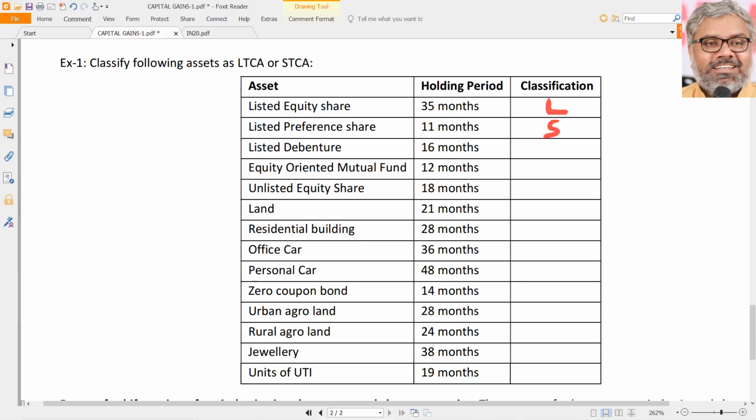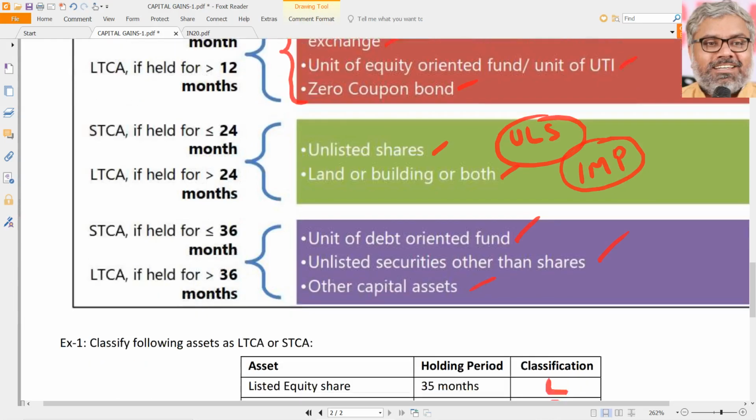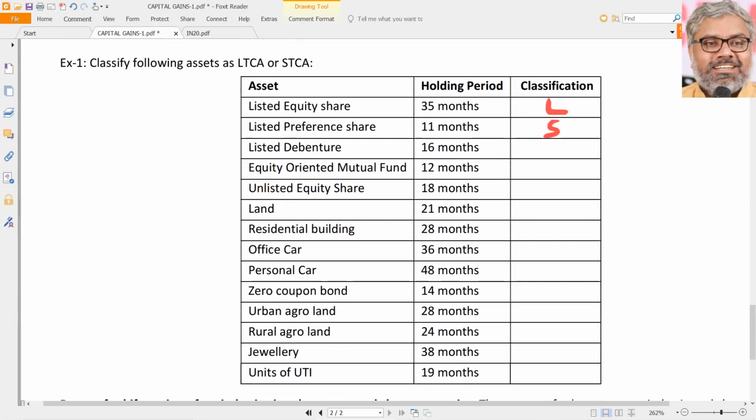Listed debenture, 16 months. Look at this carefully. Listed debenture. So listed securities, all of them have this 12 months period only. The first category is what? Securities listed on a recognized stock exchange. Security could be anything: equity share, preference share, debenture. If it is listed, the 12 months criteria only will be there. That means it is a long-term capital asset. Equity oriented mutual fund, exactly 12 months. Exactly 12 months it becomes short term. If it exceeds 12 months, then only it becomes long term.